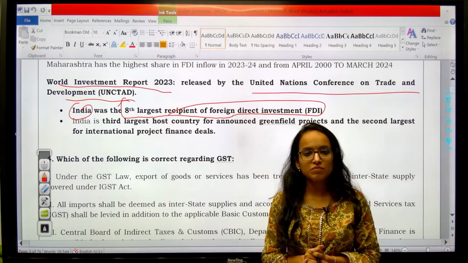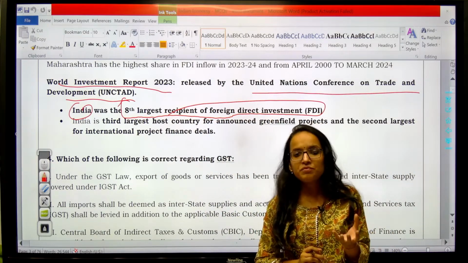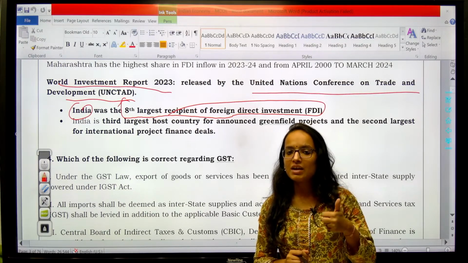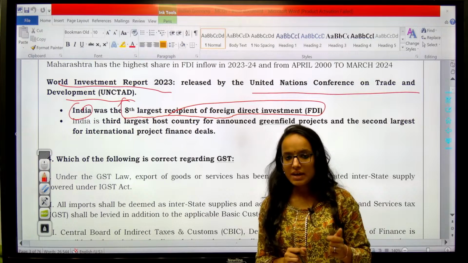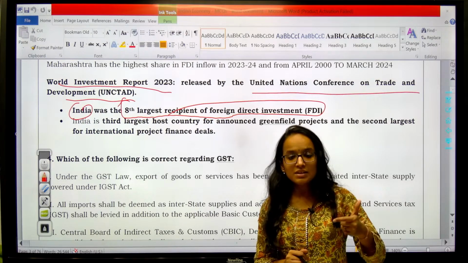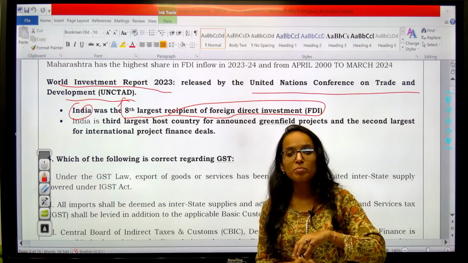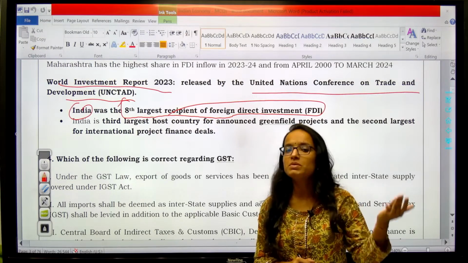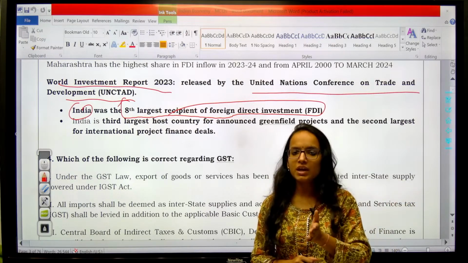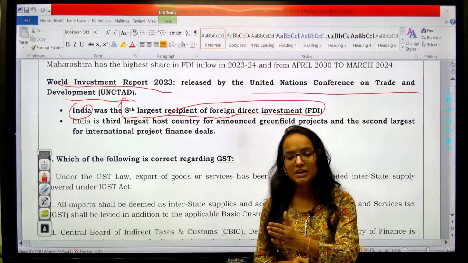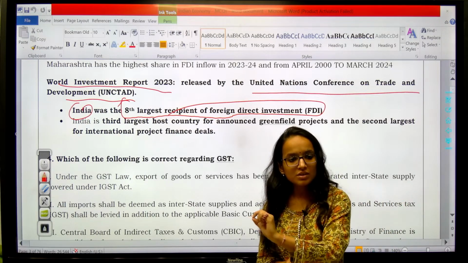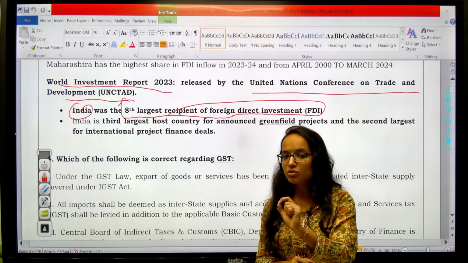That is a good situation for our country. Why? Because if we are attracting more FDI, that shows that investors are having confidence in the Indian economy. If investors are having confidence in the Indian economy, it is a symbol of our own economy's strength. We are growing robustly. We are having a very exuberant share market. If you are following the RBI annual report classes, which I have been taking, I think 4 classes I have taken. So if you are following those classes, you know very well what the trend is.